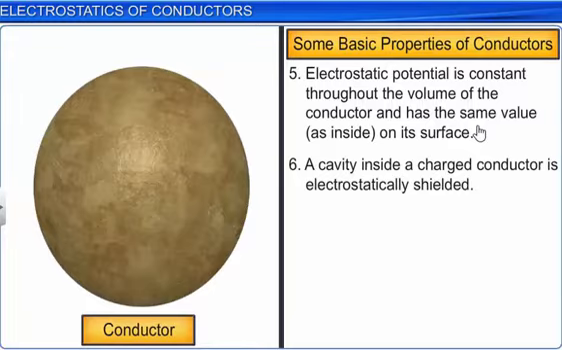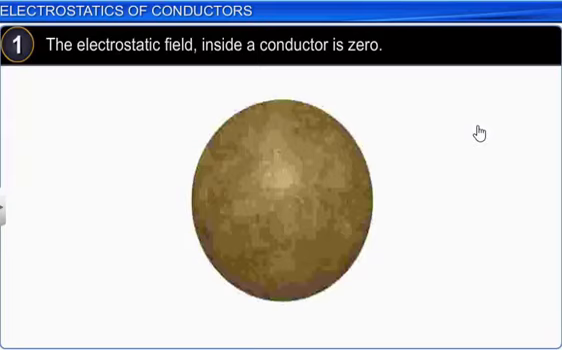The last property is that a cavity inside a charged conductor is electrostatically shielded. We are saying that inside a conductor the electric field will be equal to 0. If we consider a cavity inside a conductor, then that cavity acts as a shield for any substance which is placed at that point.